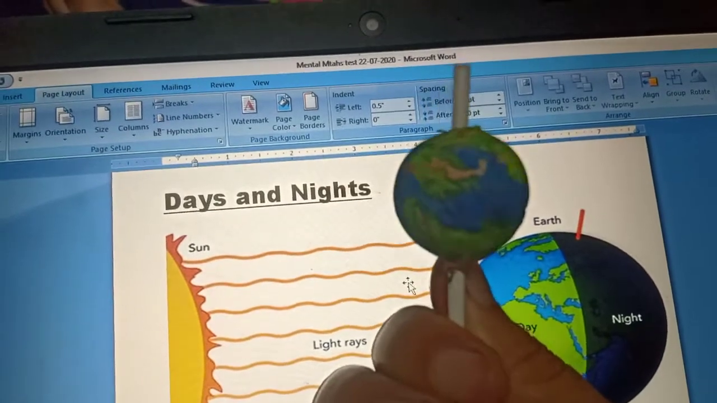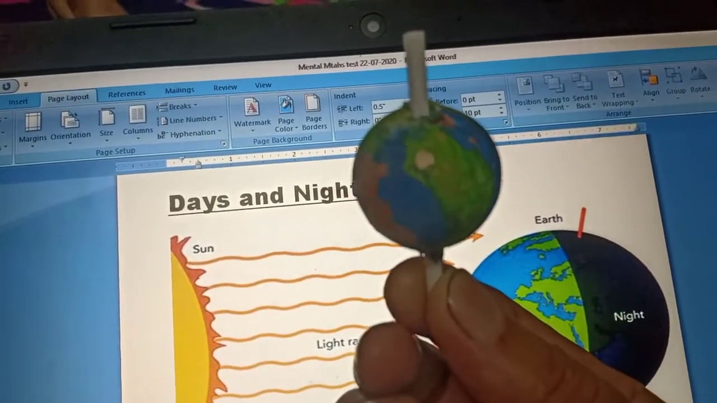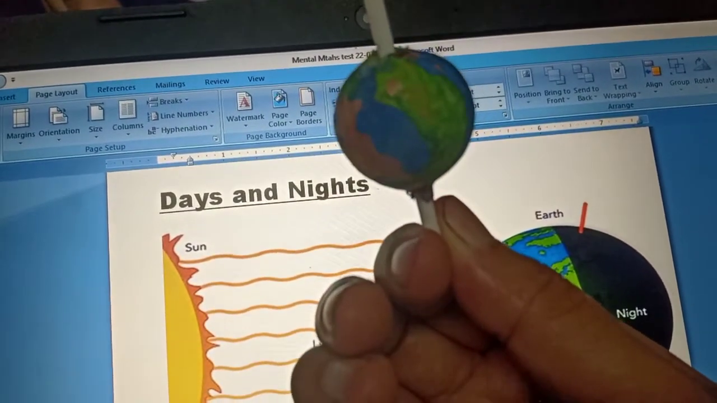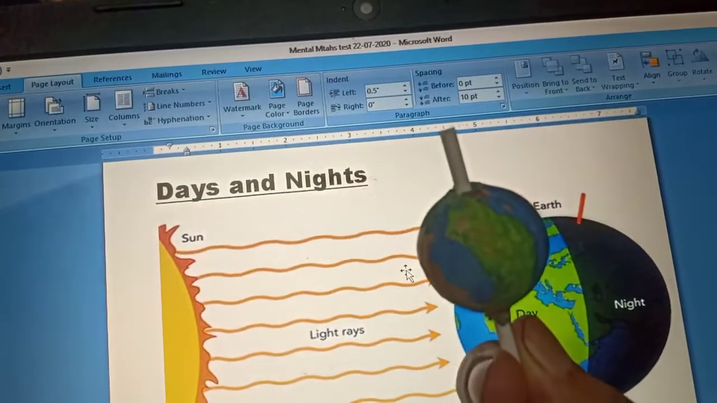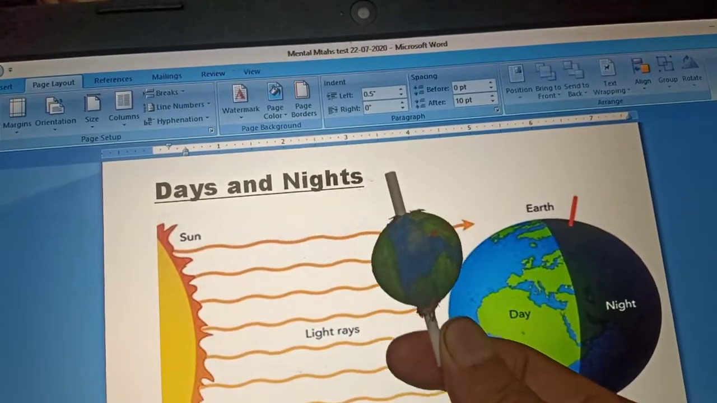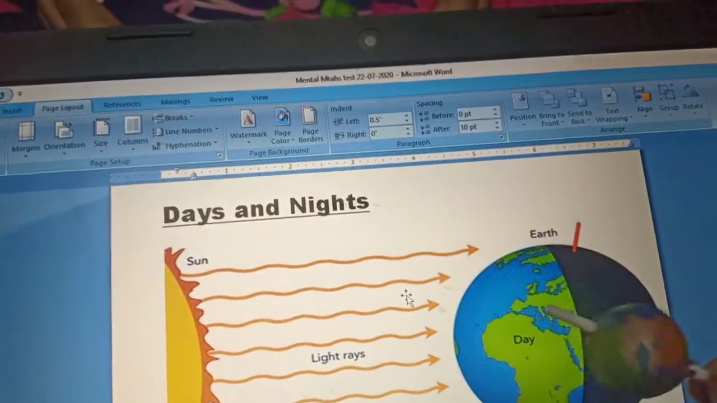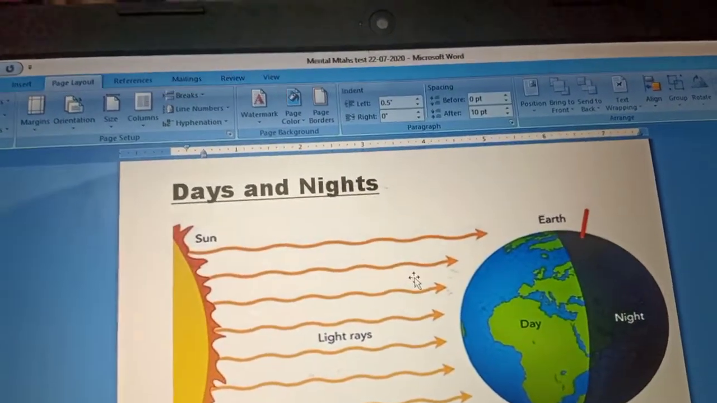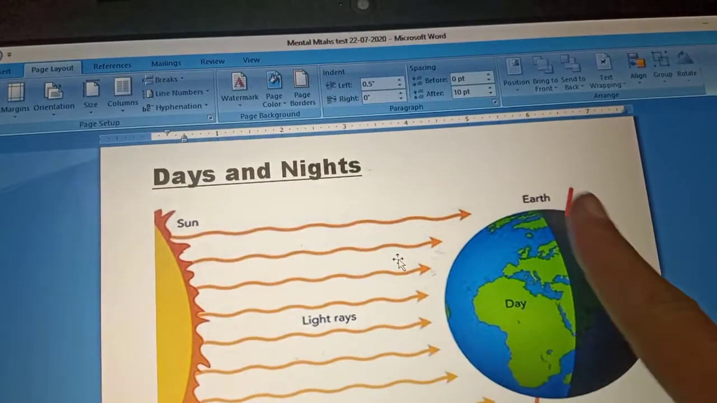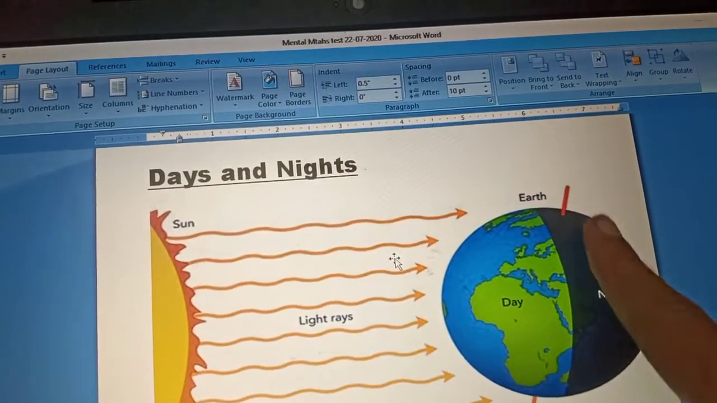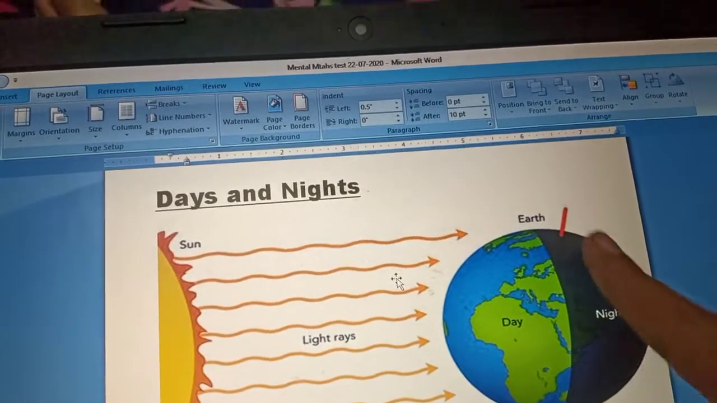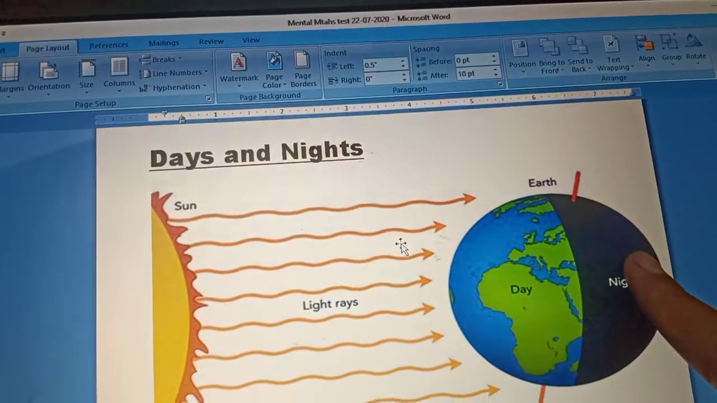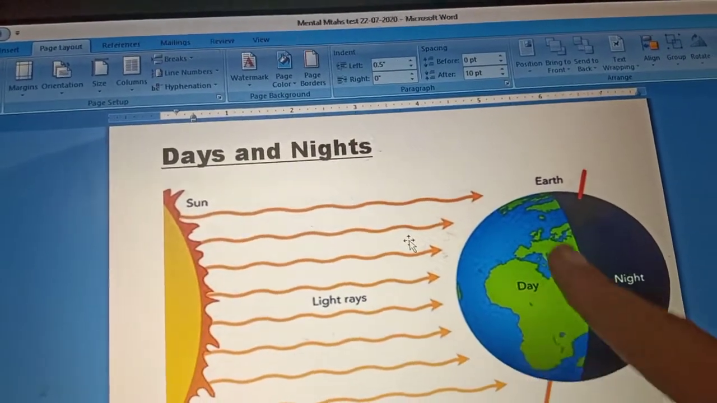So the earth completes one complete rotation. If we start from here, it will take 24 hours for the earth to spin on its own axis. During this time, the part of the earth which receives the sunlight is bright. It gets heat and light, and that's why we say it is daytime here. The part of the earth which is on the opposite side of the sun does not receive heat and light, and hence we say that this part of the earth observes nighttime.